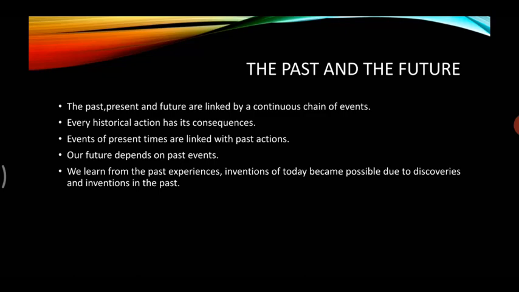Then he learned how to make use of fire. How was fire invented? By rubbing two stones together, right? We learn from past experiences. Inventions of today became possible due to discoveries and inventions in the past. The next generation added to this development.